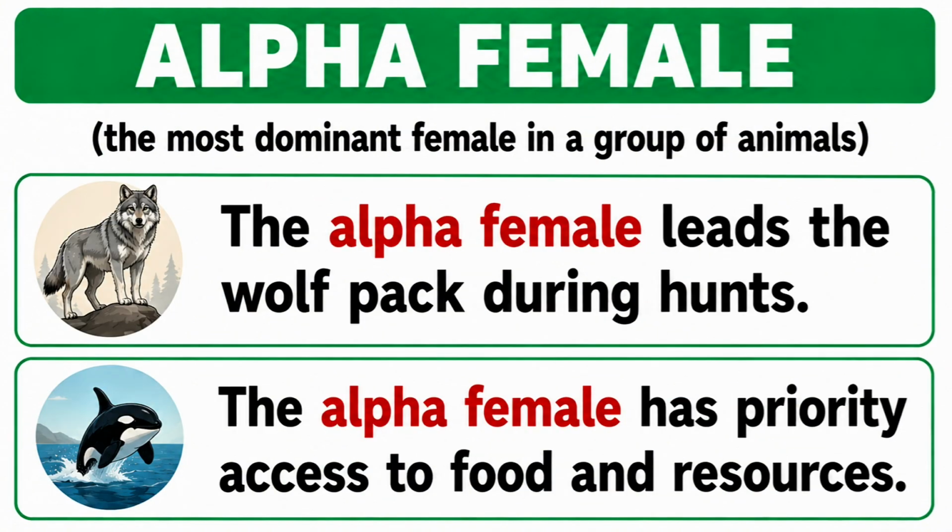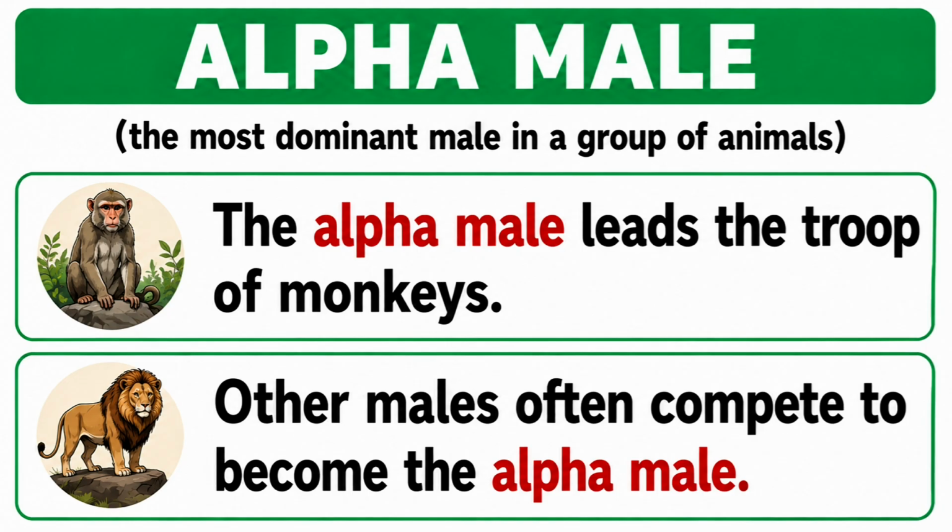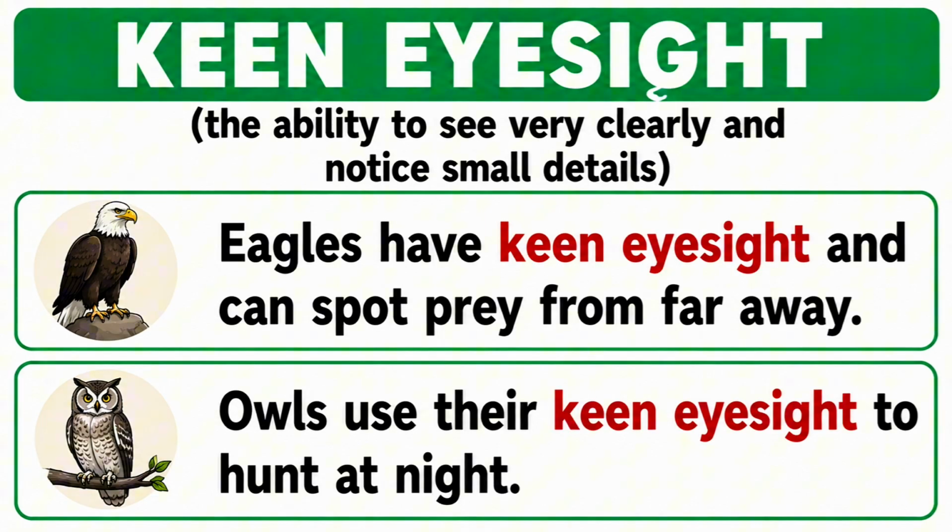Alpha female. The most dominant female in a group of animals. The alpha female leads the wolf pack during hunts. The alpha female has priority access to food and resources. Alpha male. The most dominant male in a group of animals. The alpha male leads the troop of monkeys. Other males often compete to become the alpha male. Keen eyesight. The ability to see very clearly and notice small details.